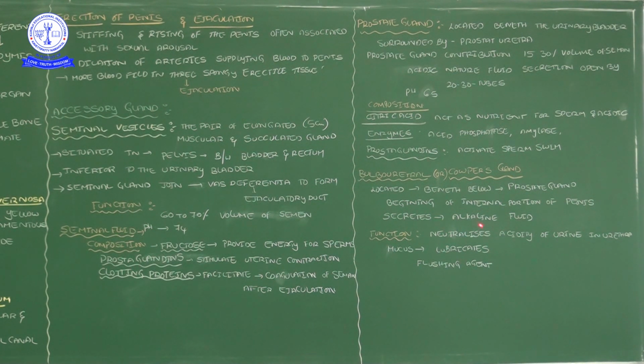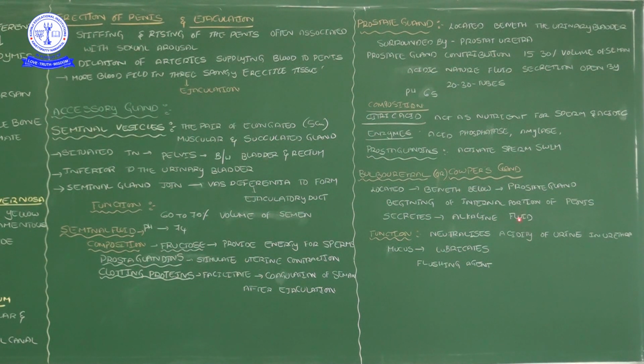That fluid is alkaline in nature. What is its function? It neutralizes the acidity of the urine left after urination. The urethra is a common passage for both the reproductive tract and urine excretion.